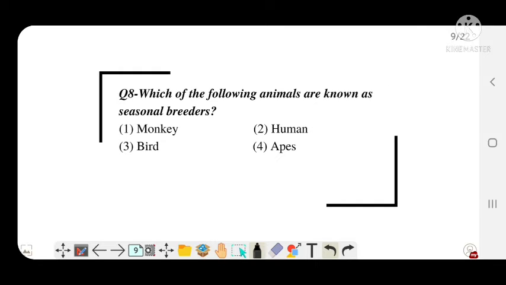Which of the following animals are known as seasonal breeders? Seasonal breeders means they breed during a specific season. And the correct answer is option C, bird. Next question.